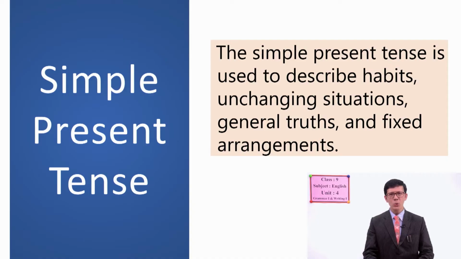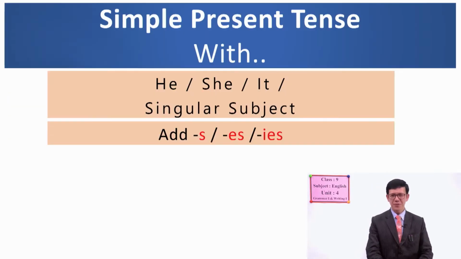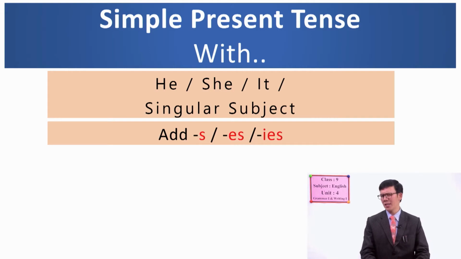You might have noticed this in the examples that we just observed. So, if we want to describe habits, unchanging situations, general truths, and fixed arrangements, we use simple present tense.